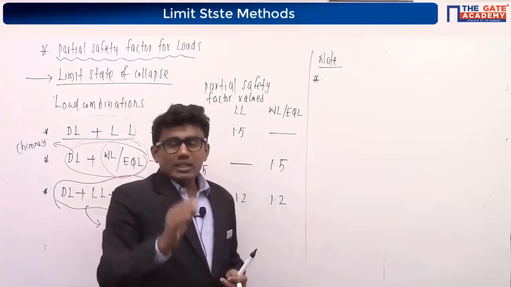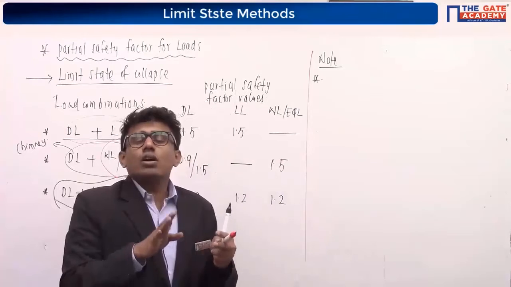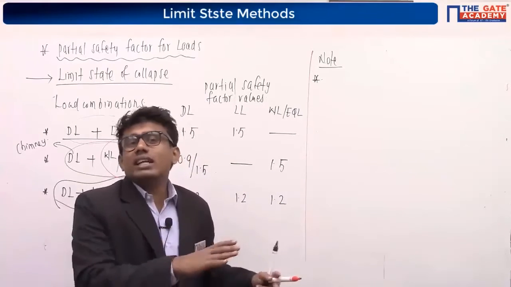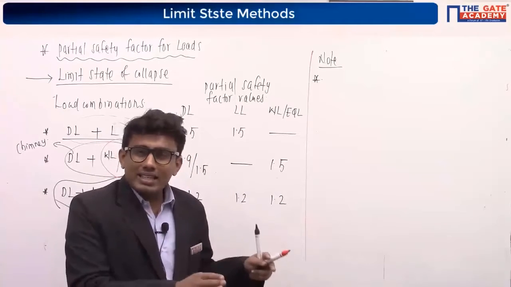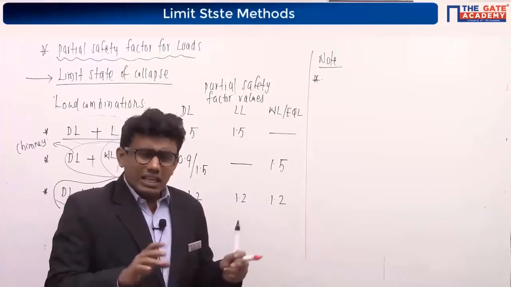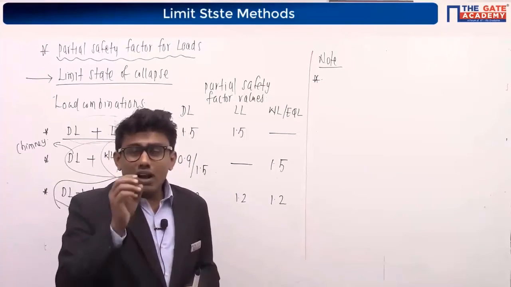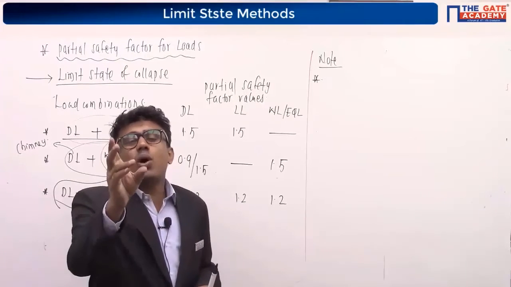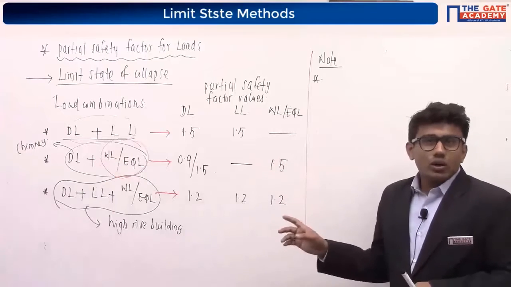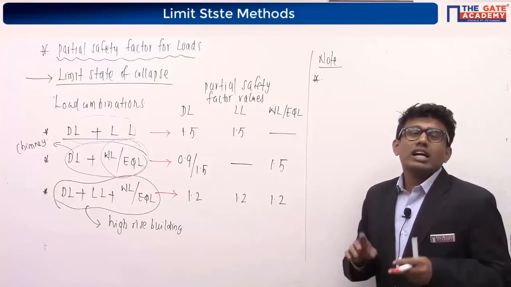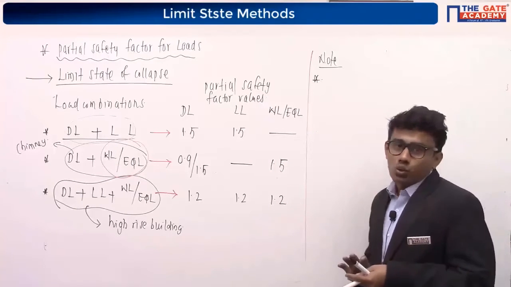Whenever wind load or earthquake load is acting together in a structure, their effect is almost the same, so we have to consider the maximum of the two. Getting it? Whenever wind load or earthquake load is acting together in a structure, consider the maximum value.